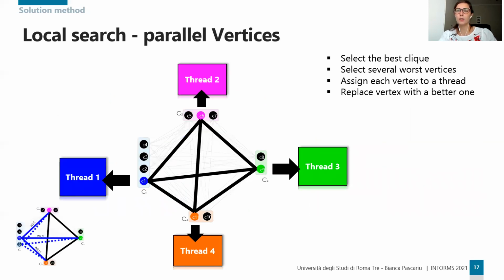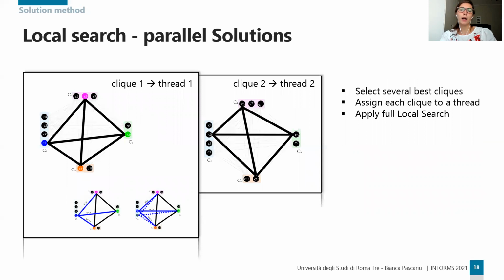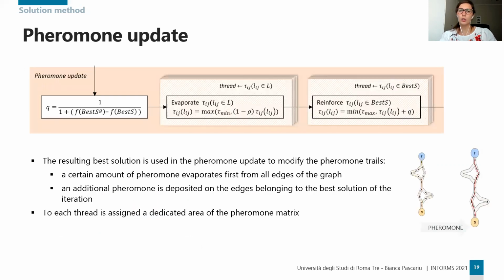One parallel local search proposed consists in selecting, within the best clique, several worst vertices and assigning each vertex to a thread, which replaces it with a better one. Another parallel local search consists in selecting several best cliques and assigning each clique to a thread, then applying the full local search.